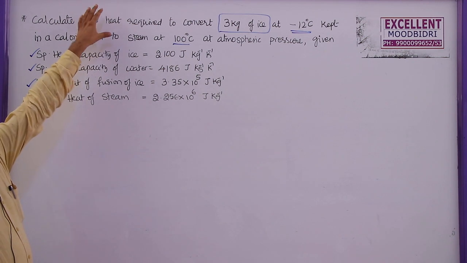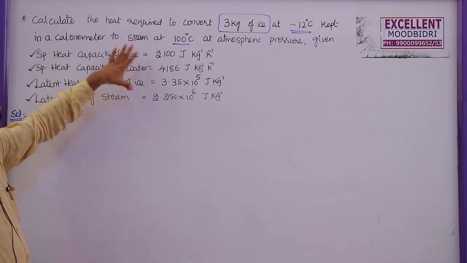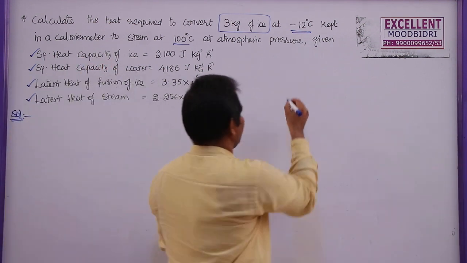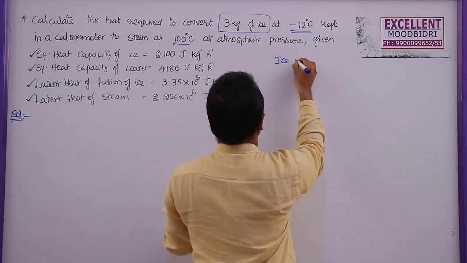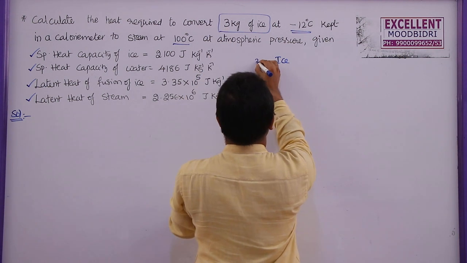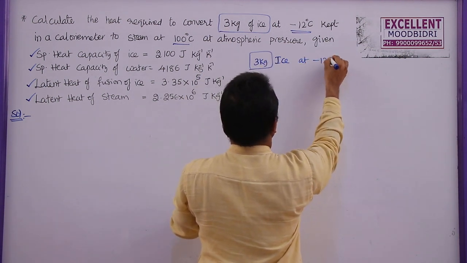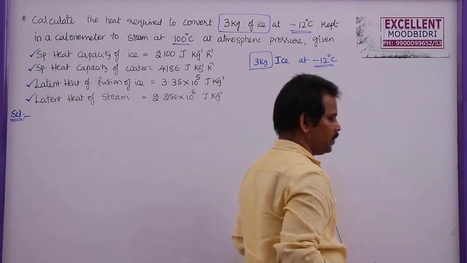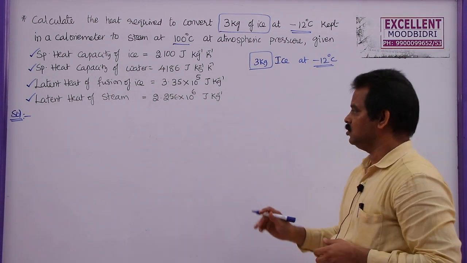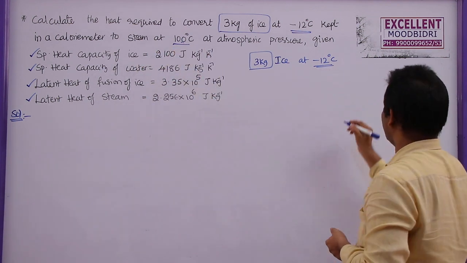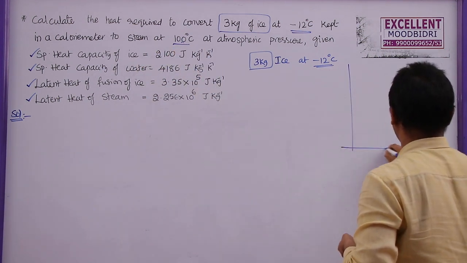Generally, whenever this type of problem is given, they will give these values. Now, here, if we observe, first they have taken some ice, mass is equal to 3 kg of ice at minus 12 degrees Celsius. Finally, I need to convert this into steam at 100 degrees Celsius. So here, if we draw the graph,